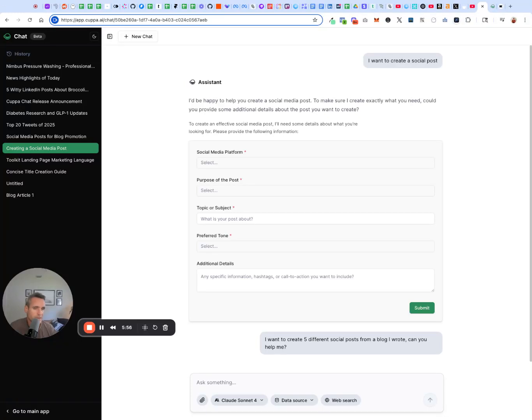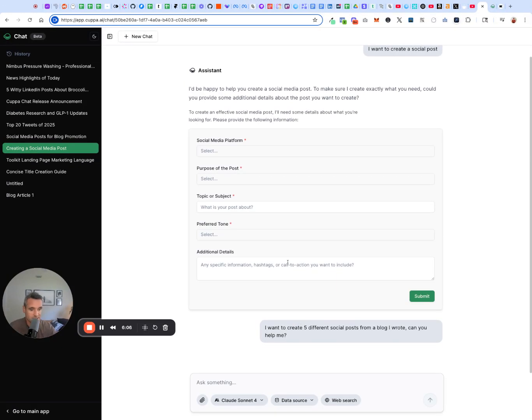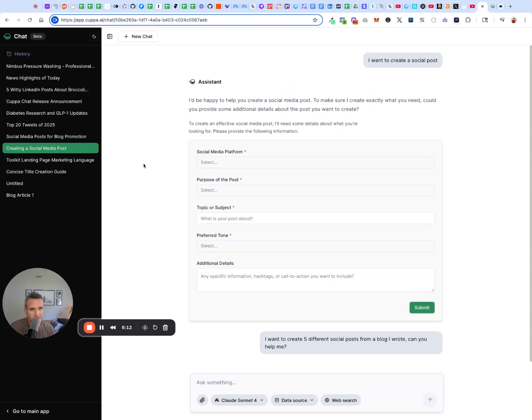Again, this is all a history-based memory chat, right? So you can just continue to build on it and save it down, come back to it, and continue to build that way. So it's really interesting. We're going to have a lot more features here soon. But just to give you more ideas of what you can do, social media posts.